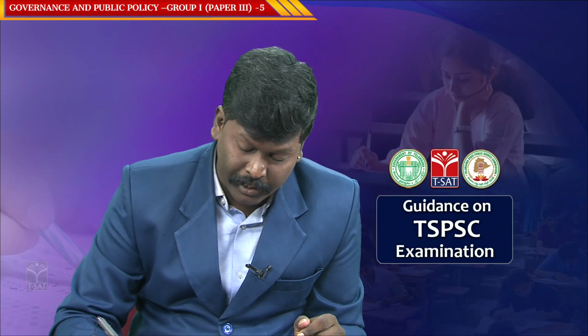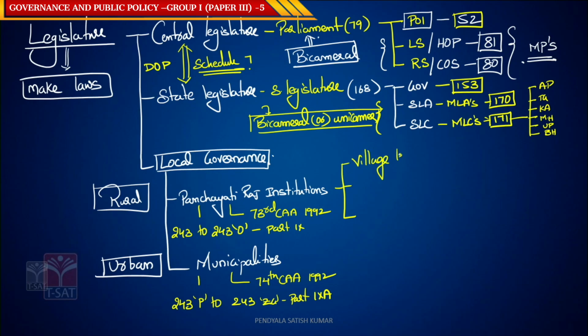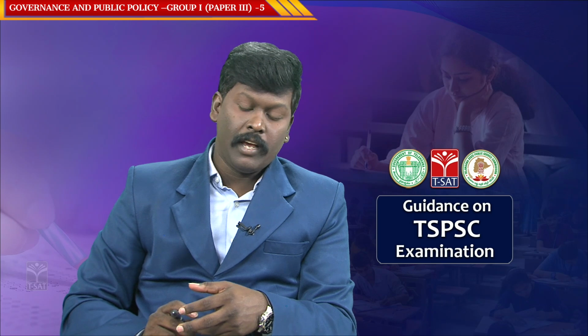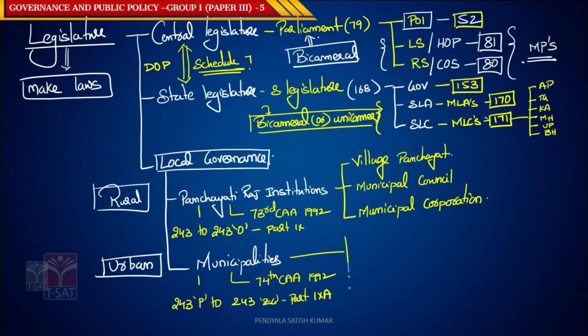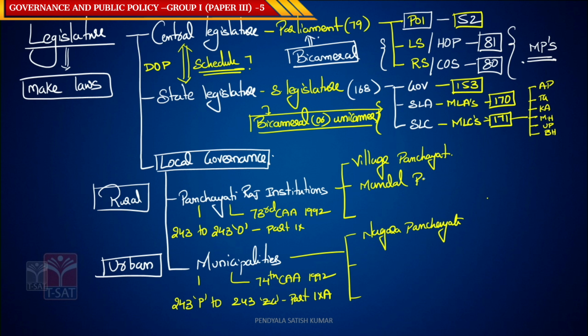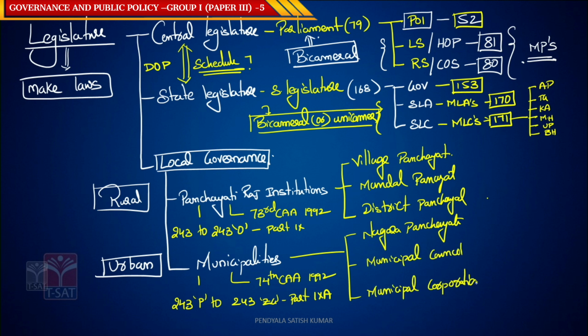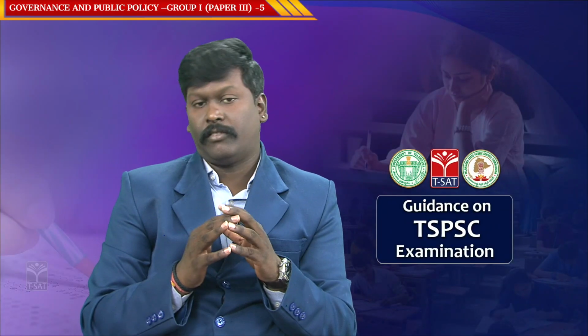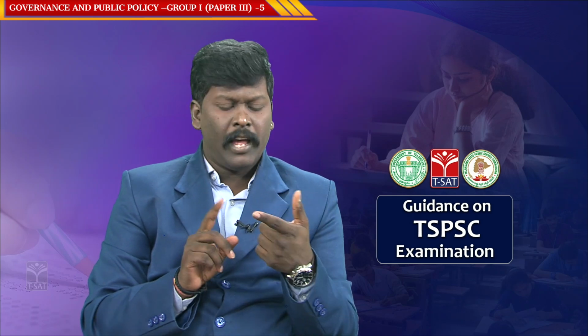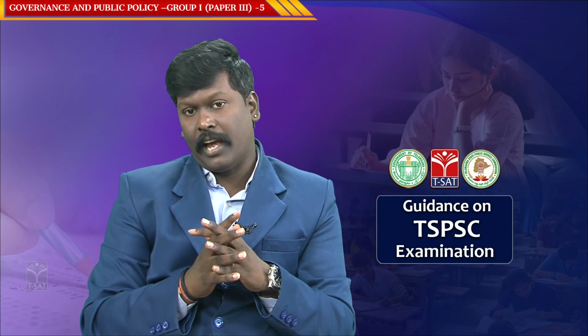The panchayats are divided into a 3-tier system: the first is the village panchayat, then the Mandal panchayat, and then the Zilla, district level panchayat. The Mandal level panchayat is called the intermediate level panchayat according to the act.